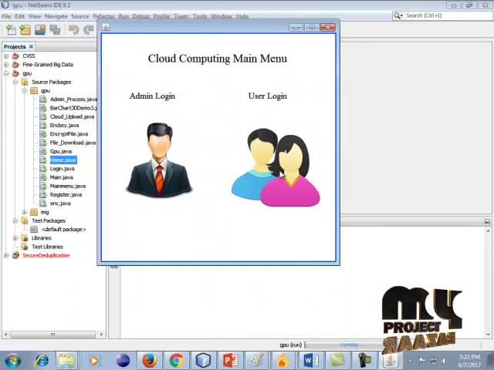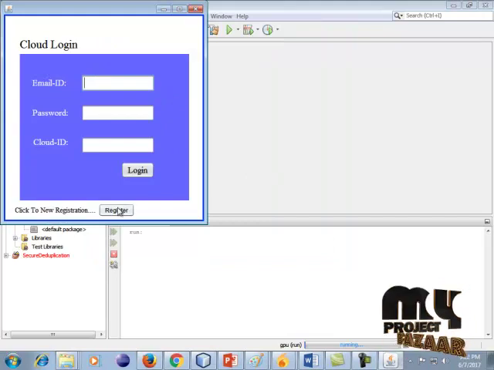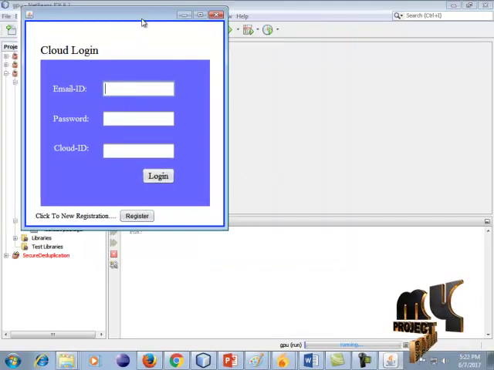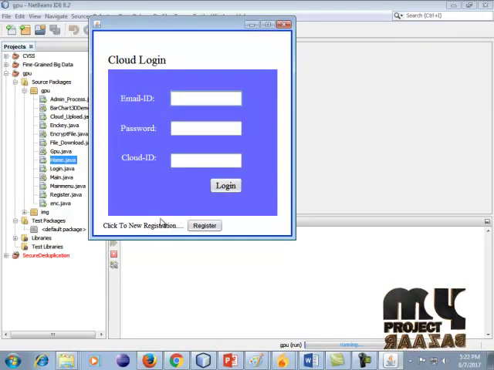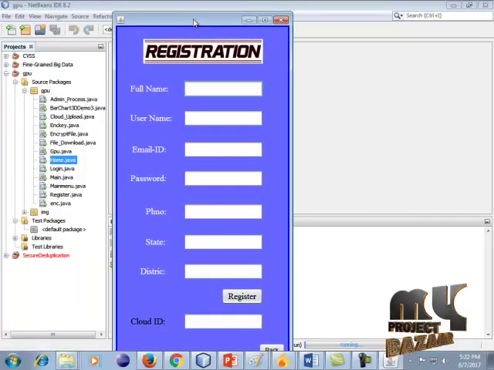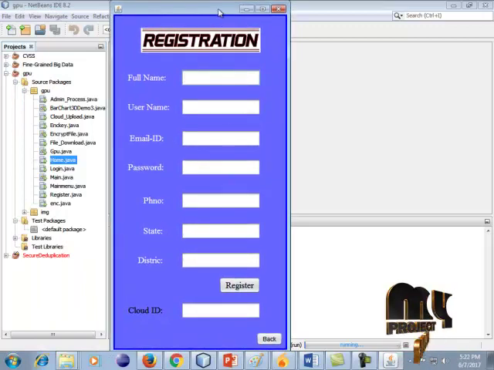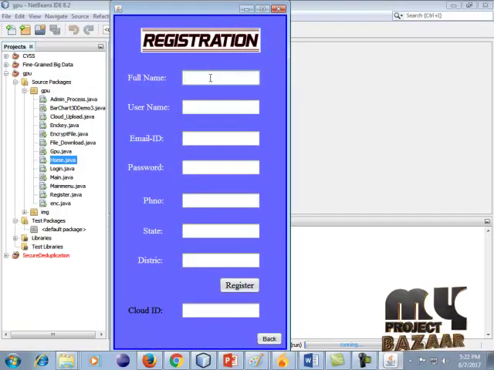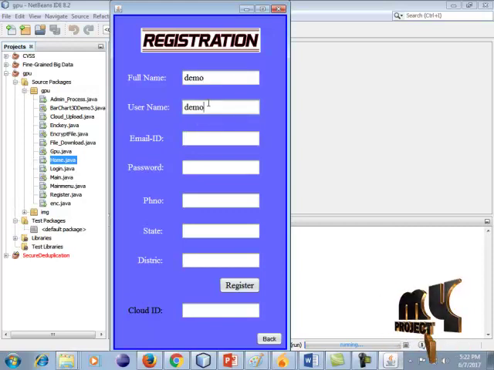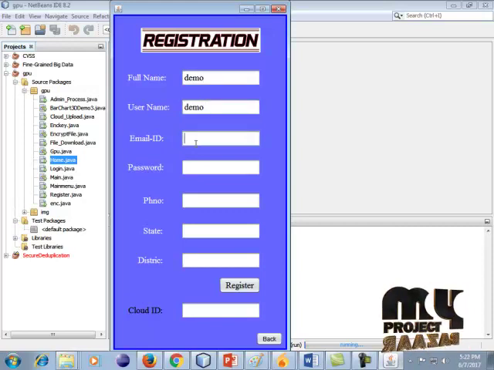So click user login. If the user is a new user, they come into this process, so click the register button. This is the registration process. All information is gathered from the user. So enter the registration details. Our full name, we type demo. The username is also demo, and the email ID is